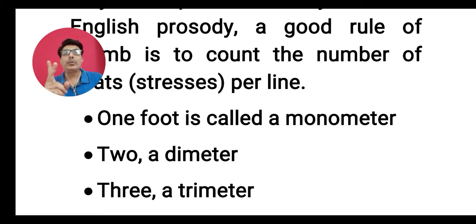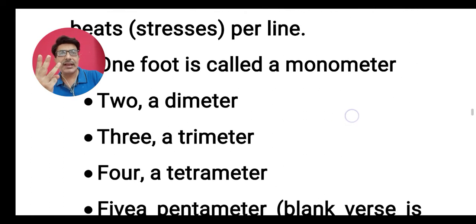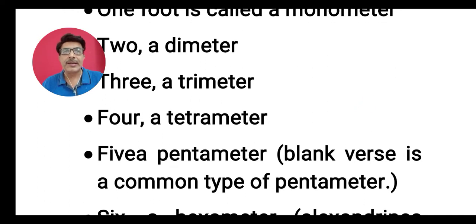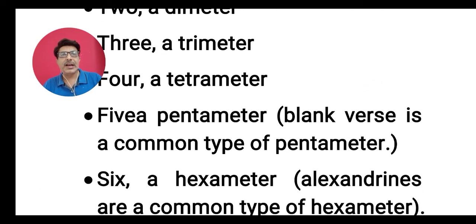If there are 2 feet in a single line, it is called a dimeter line. If there are 3 feet in the same line, it is called a trimeter line. If there are 4 feet in the line, it is known as a tetrameter line. And if there are 5 feet in the same line, it is called a pentameter line.